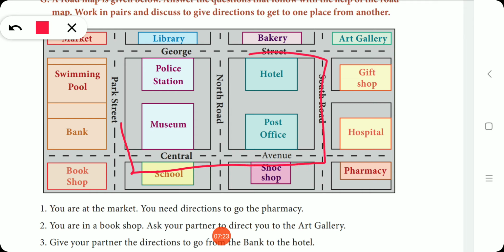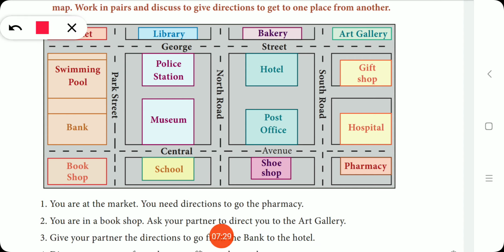Okay, so next one, direct your partner from the post office to the market. So where is the post office? Here is the post office. So post office to the market. So here is the market. So we can simply choose like this, or you can choose like this.